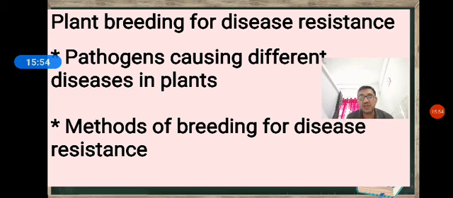Hybridization of selected parents: the plants with disease resistance are crossed with plants of a high yielding variety. We get the hybrids after 2 to 3 generations. Then we test whether these progeny offspring are disease resistant or diseased. Finally, testing for disease resistance and selection.